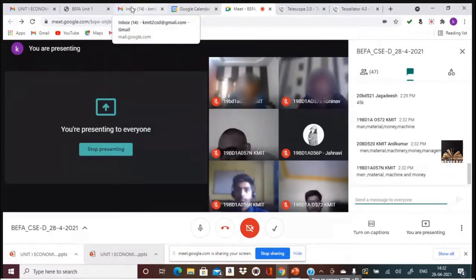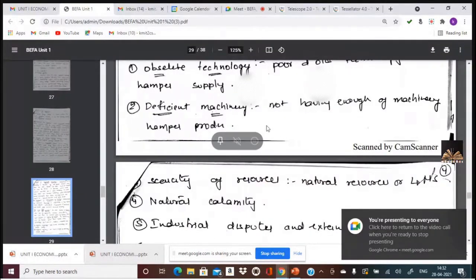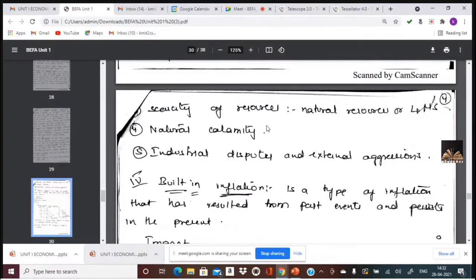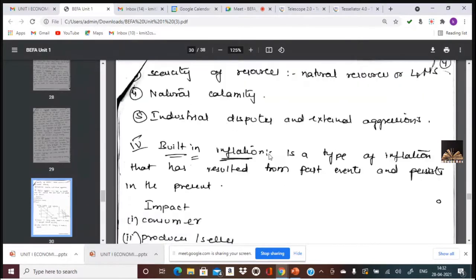Why? Because everyone is now ready to produce, which would cause a shortage of all the 4 Ms. Natural calamity is one of the reasons which hampers the supply, like exceptional rains or exceptional weather conditions, either too hot or too cold or too many rains, or industrial disputes and external aggressions. Industrial disputes are not there now. Why? Because this was there earlier. We had many laws like the Industrial Disputes Act 1956, 1991, and so on.